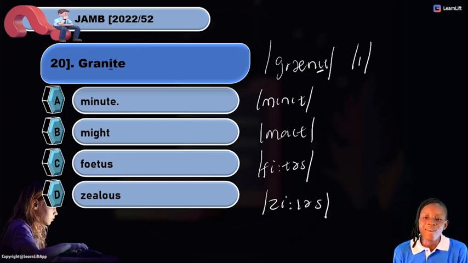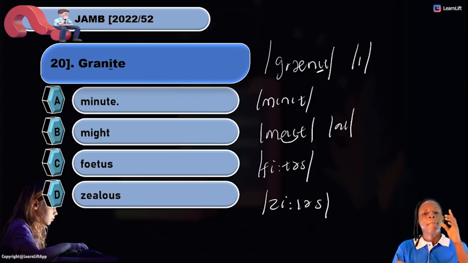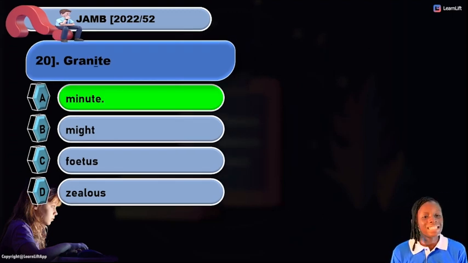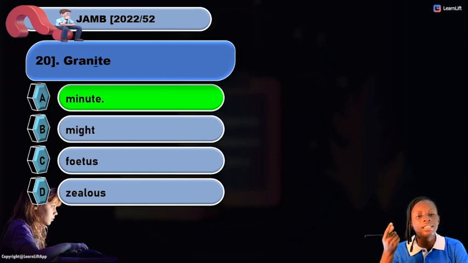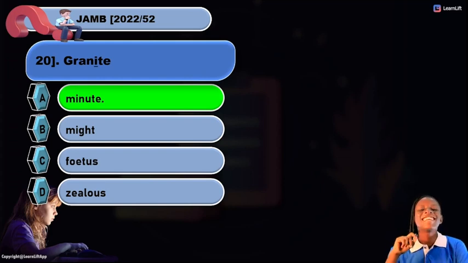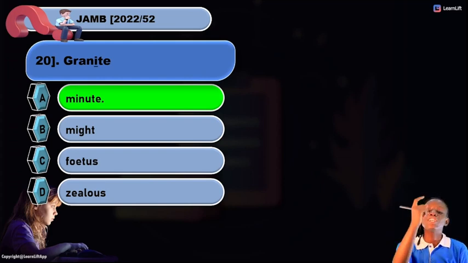So what is our answer? Do not forget, this is for a diphthong and not the short sound. Do not get confused. Having clarified that, what is our answer? Minute. Now, when I pronounce the word granite, it, and minute, it. There are more similarities in these two words depending on what the vowel is.